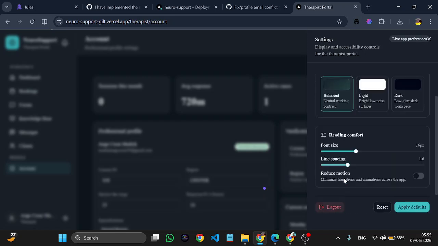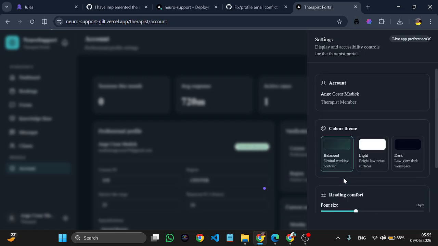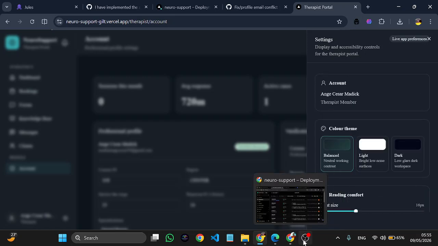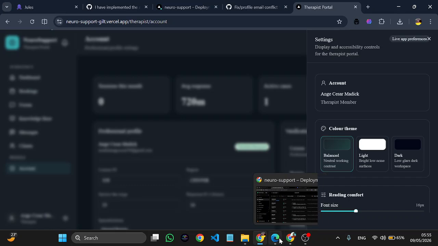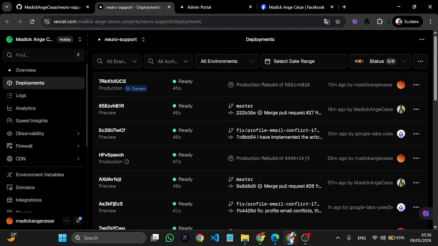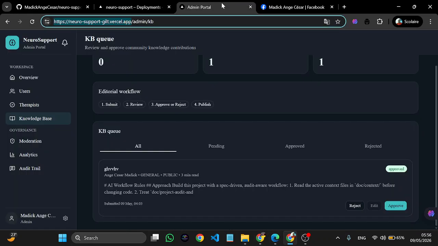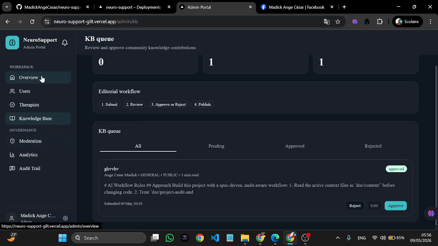Same, the settings are quite the same as those for the autist. Now let us see the admin portal. The admin is the person who manages the platform.